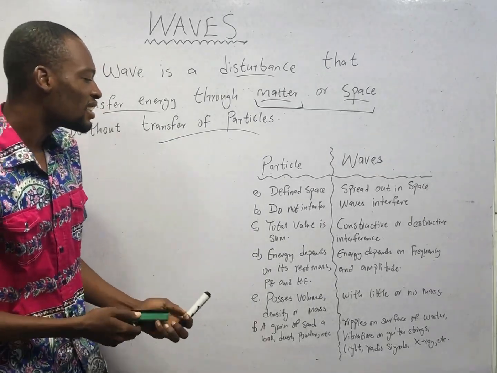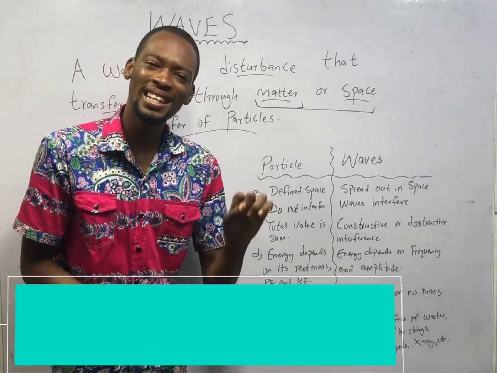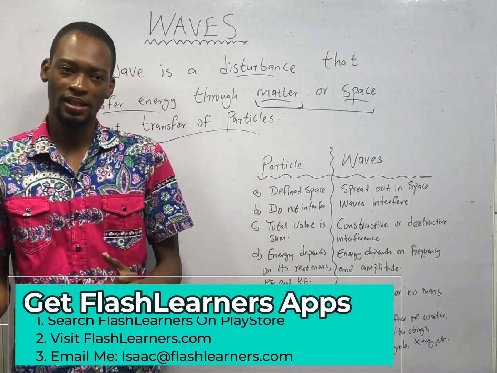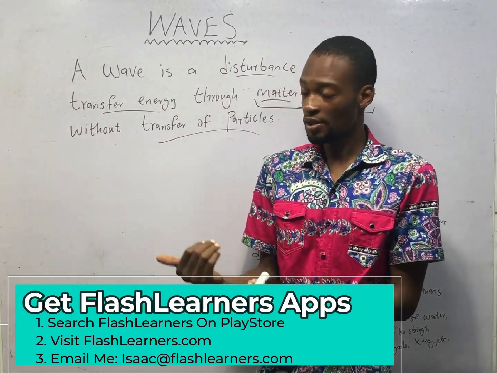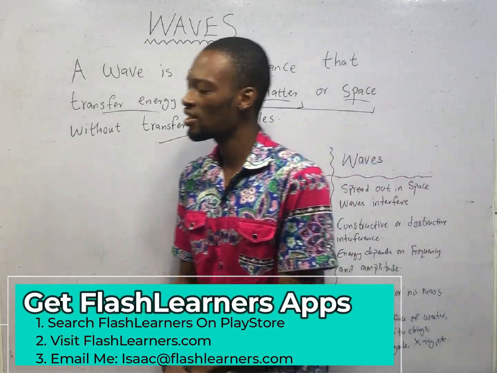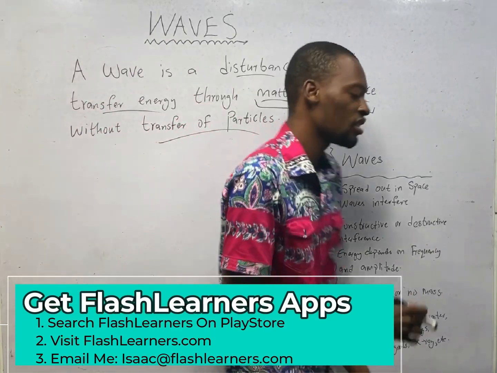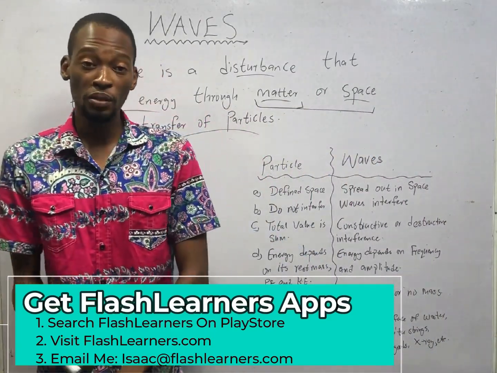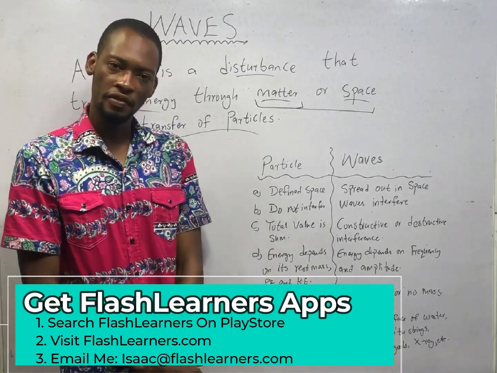Now, energy of particles depends on rest mass, potential energy, and kinetic energy. Rest mass is simply inertial mass. From Newton's first law of motion, a body at rest will remain at rest. If the body is moving, it will keep moving with uniform motion in a straight line, unless it is acted upon by a force.